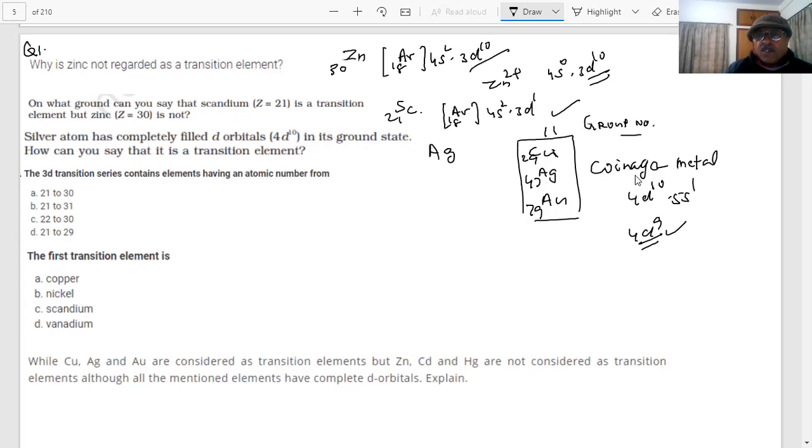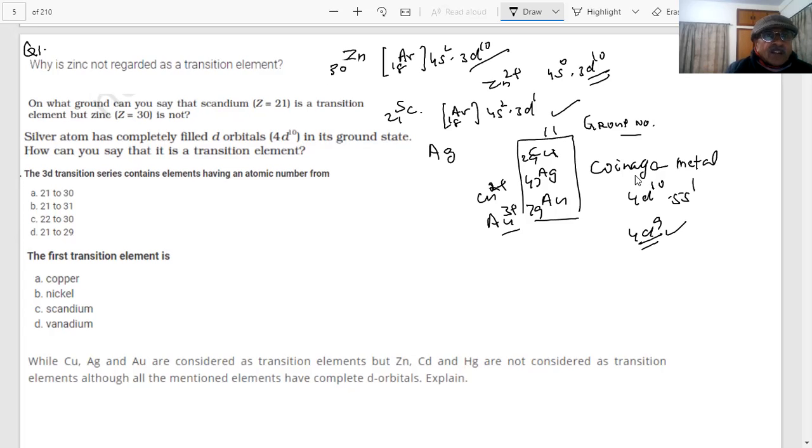That is why silver and gold have other oxidation states. Gold 3 plus is also known, and copper 2 plus is also known. So they can form oxidation states in which the d subshell is incompletely filled, and that is the reason they are considered transition elements.